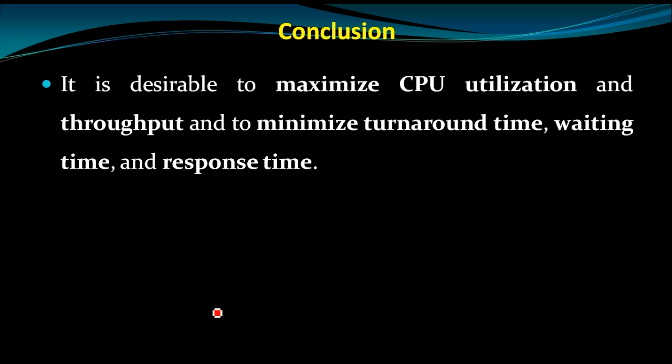So the conclusion is that it is desirable to maximize CPU utilization and throughput and to minimize turnaround time, waiting time and response time. So all these five criteria are there.